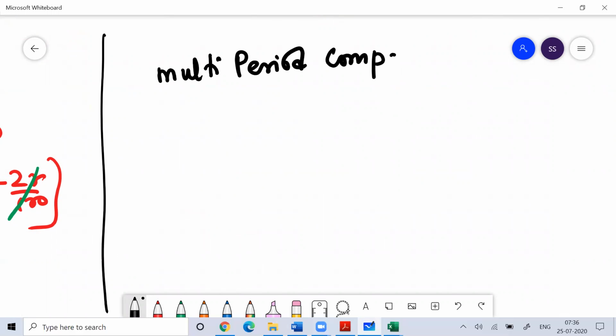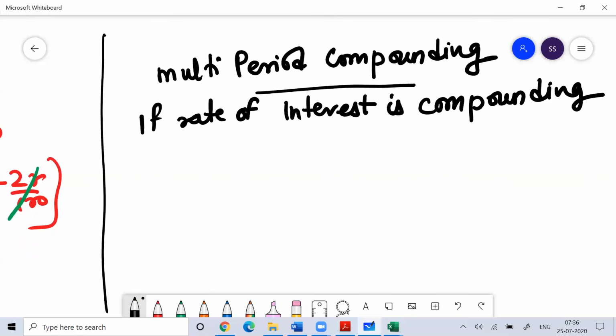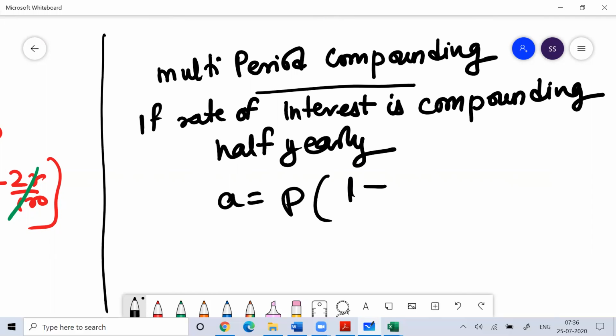Multi-period compounding works whenever the rate of interest is not changing per annum. Maybe it's changing half yearly or quarterly or monthly. In that case, remember that if your rate of interest is compounding half yearly, then your amount will become principal into 1 plus r percent divided by 2, to the power 2t.